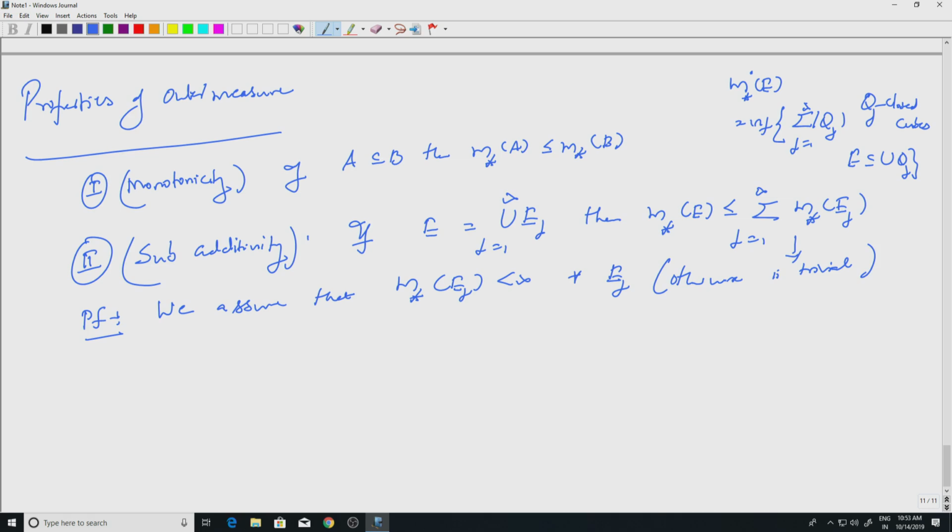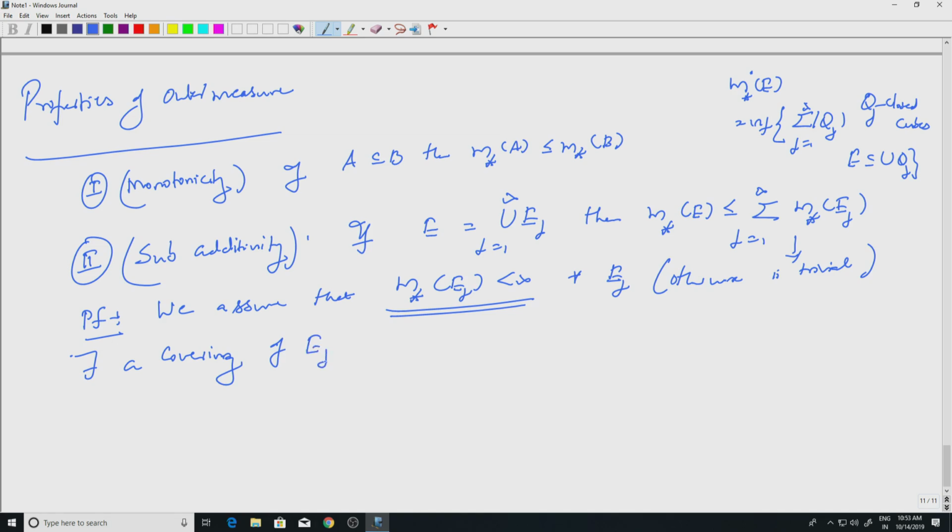Now, m star of E_j is finite. So, there exists a covering. This is what I had mentioned as soon as the definition of m star was introduced, because it is the infimum. For every epsilon you have a covering with a certain property. So, there is a covering of E_j.